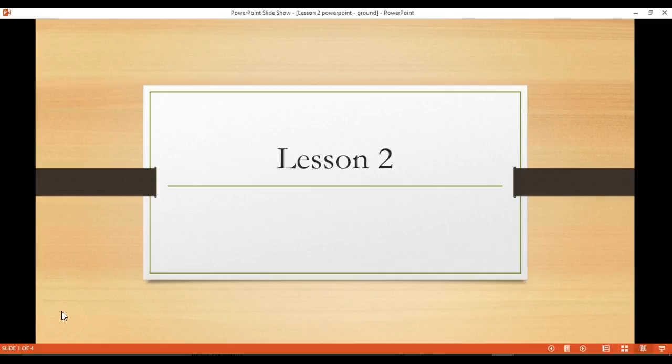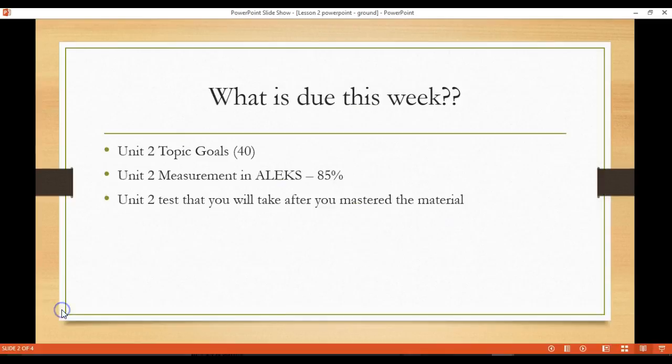Let's start off by talking about what is due this week. You have your weekly topic goals that need to be completed. If you finished all 40 topics in week 1, then you only have 40 topics to complete for week 2. If you did not finish all of your topics in week 1, then you'll need to complete what is left in week 1 in addition to your week 2 required topics of 40.